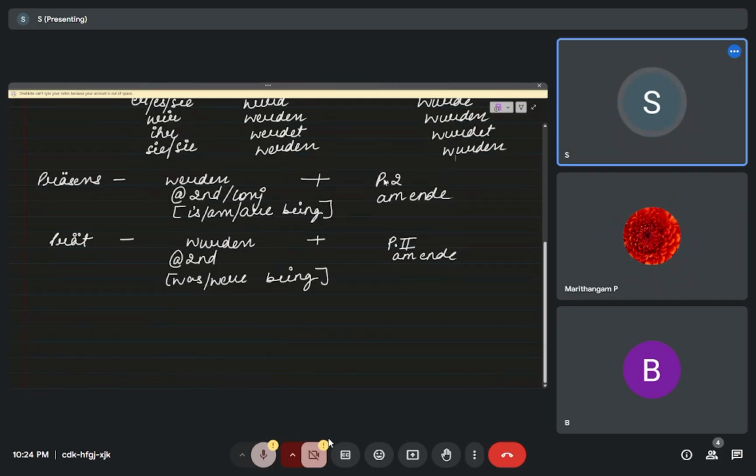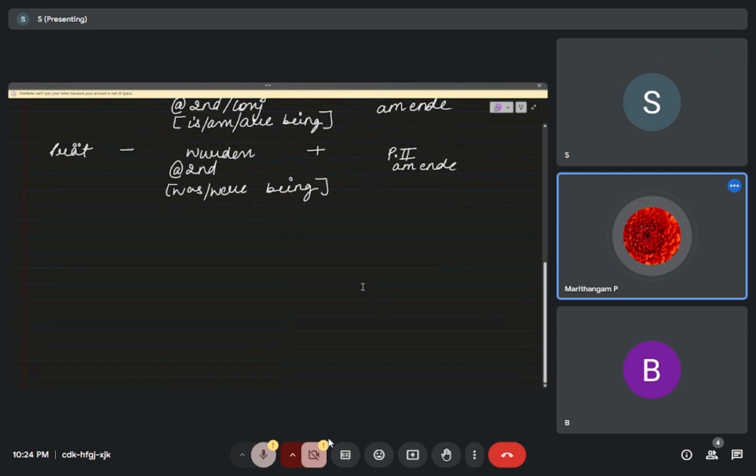In both the main verb converts into Partizip II and comes at the end.